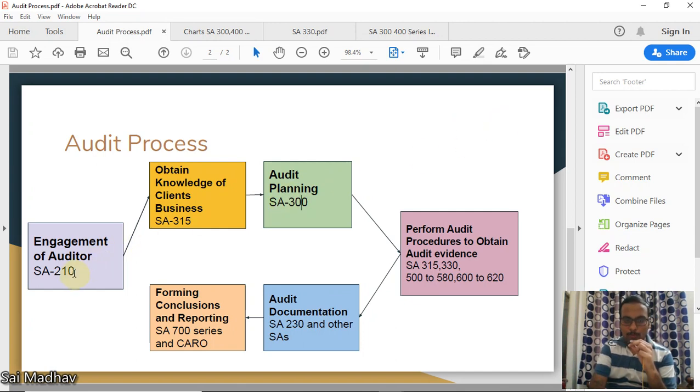First, the auditor will be engaged as per SA 210. Then he will obtain knowledge of the client's business as per 315. Then he will plan the audit in accordance with 300. Then he will perform audit procedures and obtain audit evidence as per these standards. Now he will obtain documentation, and based on this documentation he will perform some procedures. In this video we will discuss those, and finally he will form a conclusion and report as per SA 700 series and CARO. Okay, this is the overall process of auditing, right?